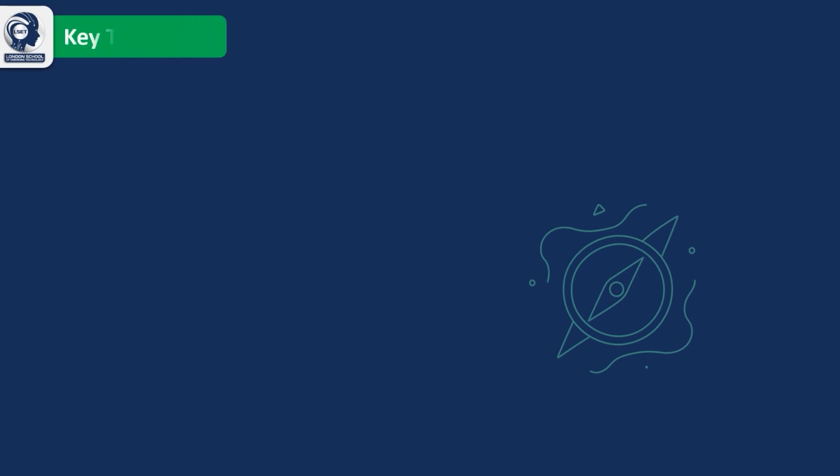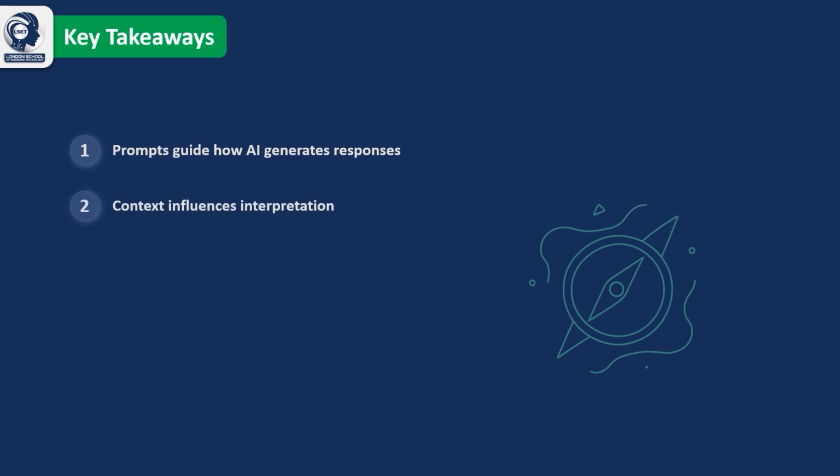Let's quickly recap the key concepts we've covered in this module. We've learned that prompts guide how AI generates responses, and the quality of your prompt directly influences the quality of the output. We also discovered that context helps the AI interpret your request more accurately, while role-based prompting changes the AI's perspective and expertise. Adding constraints improves reliability by reducing ambiguity and keeping the response focused on your requirements.